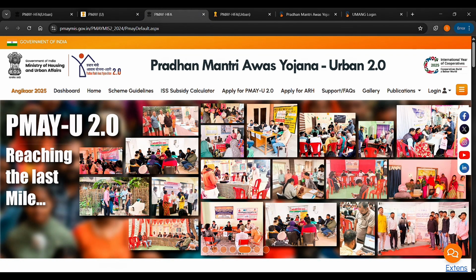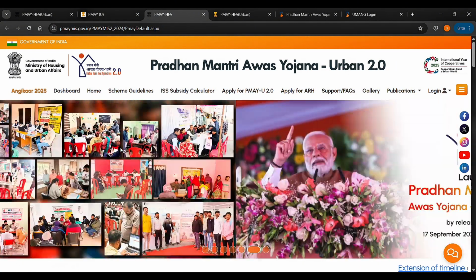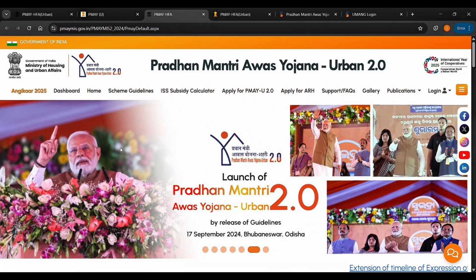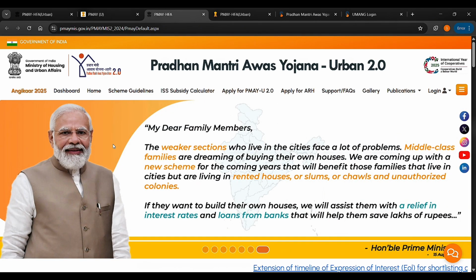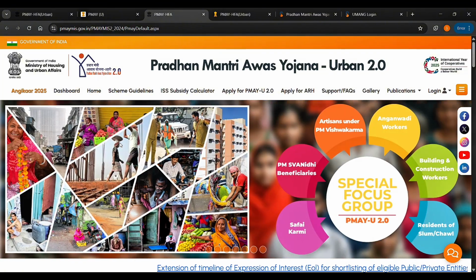To check application status, visit pmaymis.gov.in. Go to track your assessment status, enter your Aadhaar number or application ID to view your approval or subsidy status. Important dates and updates. The government has extended the PMAY Urban scheme till December 2025. So if you haven't applied yet, this is the right time.